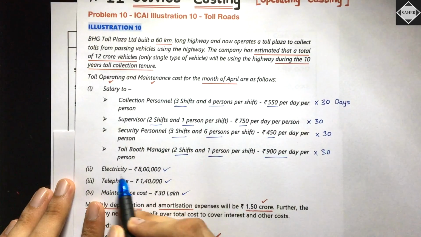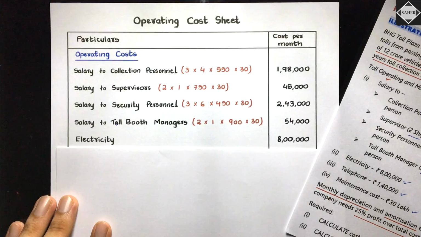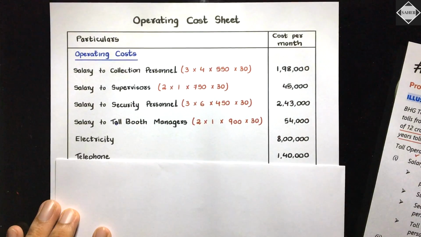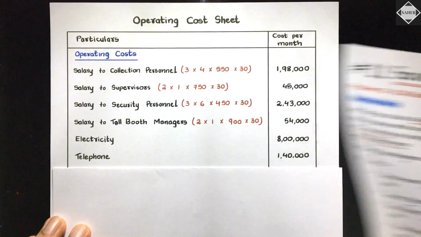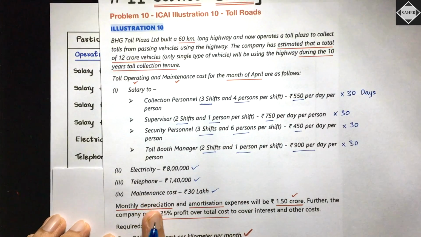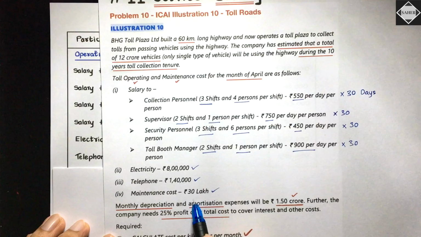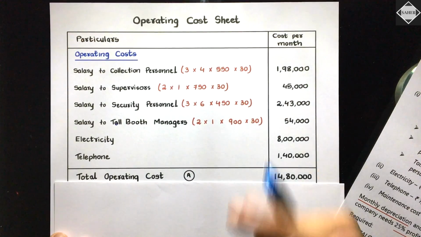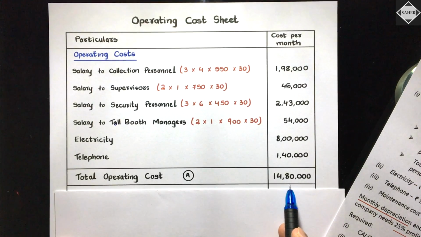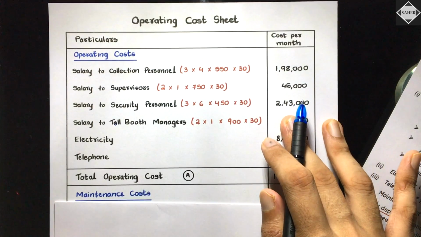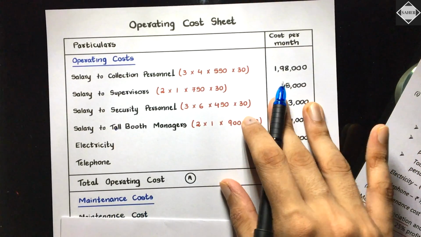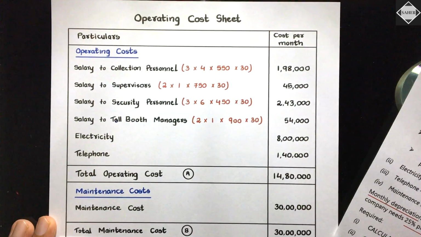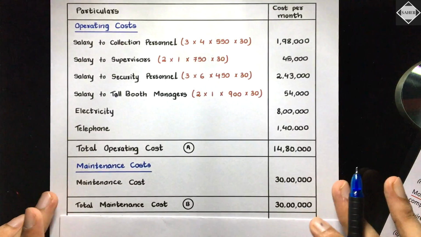Then electricity, this is already per month 8 lakh, directly you can copy paste electricity 8 lakh. Then we have telephone, the same case, 1,40,000, see here. Then we have maintenance cost, right? So maintenance cost is how much? 30 lakh they have said, it's for the month only. Under that same heading it is given now. So now total operating cost is how much? 14,80,000. Then maintenance cost, another category, directly they have given 30 lakh, so we can take it, total maintenance cost also 30 lakh, simple.